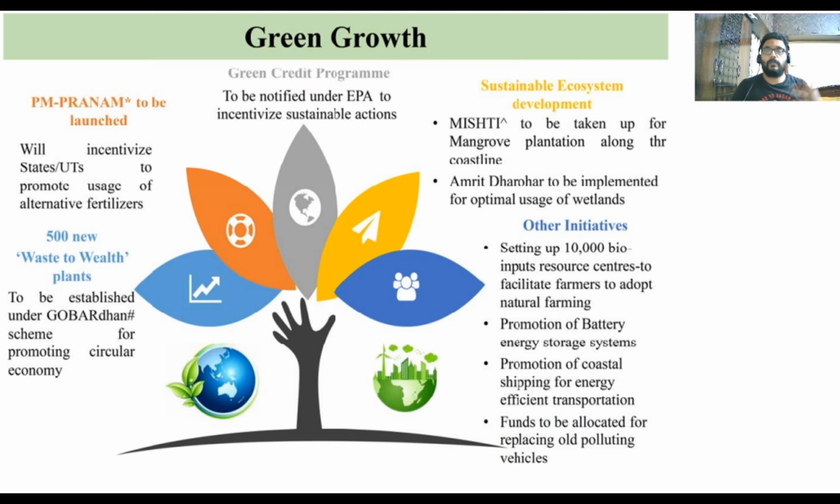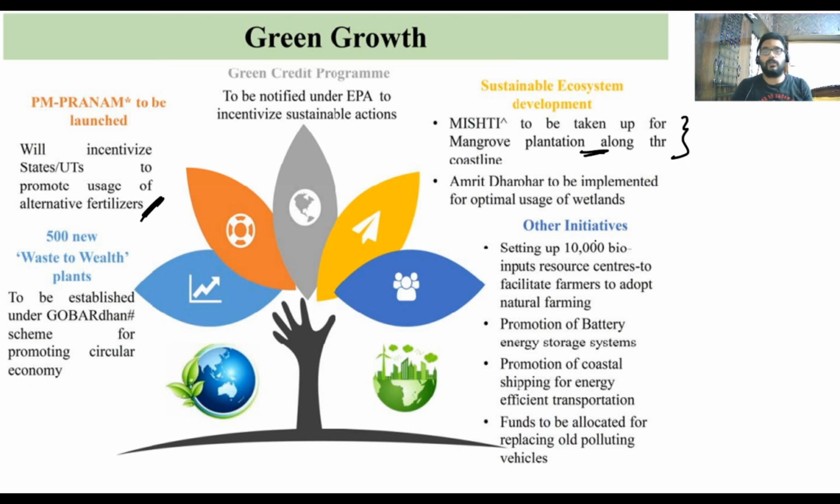Now, government has come up with green growth, that is PM Pranam has been launched, which will promote usage of green fertilizers, etc. So 500 new waste to wealth plants have come up, which will convert waste to energy. Next, MISHTI to be taken up for mangrove plantation. What is the use of mangroves? To protect the coastal ecosystems and to protect the habitats there from natural disasters. So these are being taken up under the MISHTI projects.